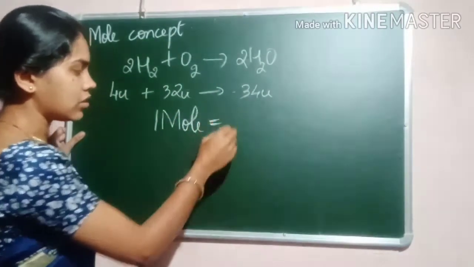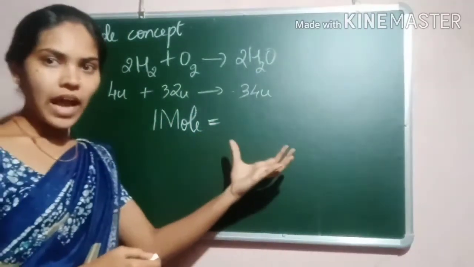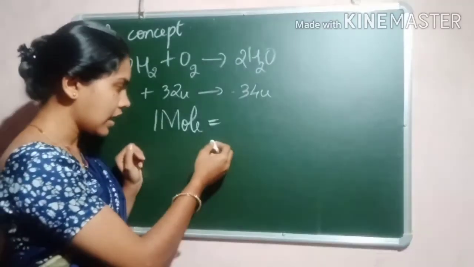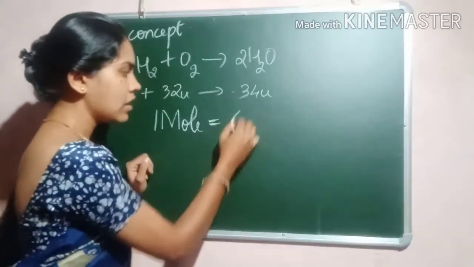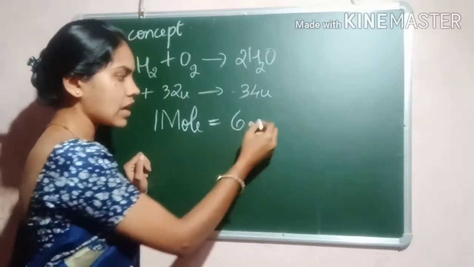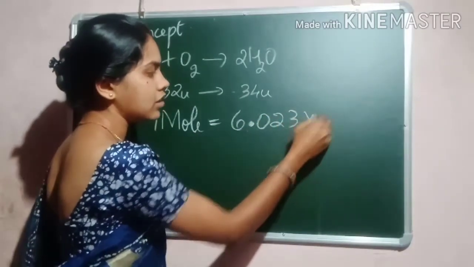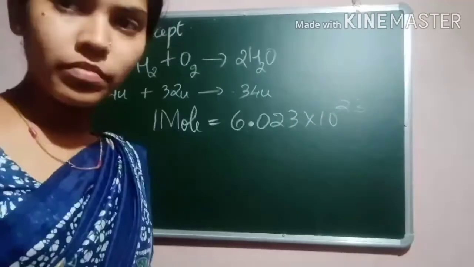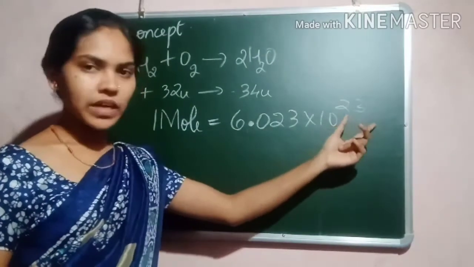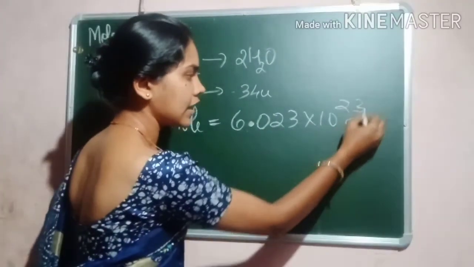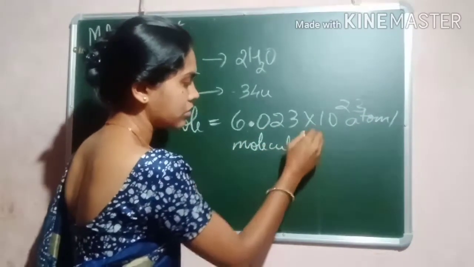1 mole is just a number. It represents a number of atoms reacting in a chemical reaction. So 1 mole is equal to 6.023 into 10 to the power 23. So 1 mole is nothing but 6.023 into 10 to the power 23 atoms. It could be an atom, or a molecule, or a particle.